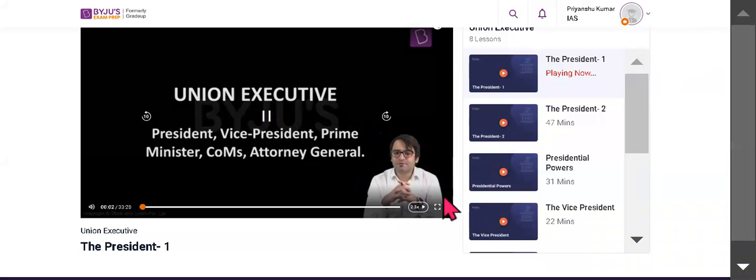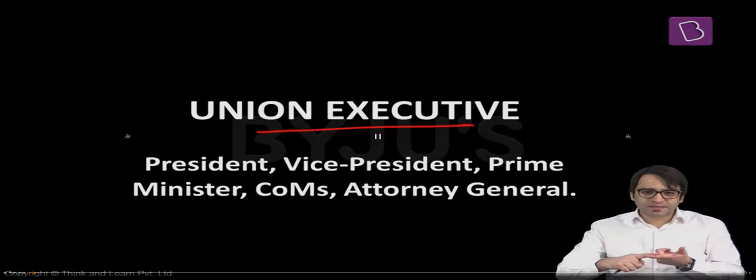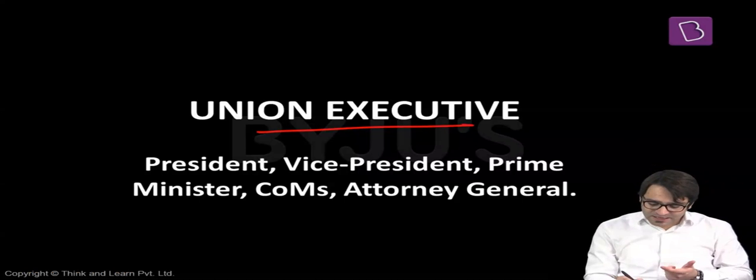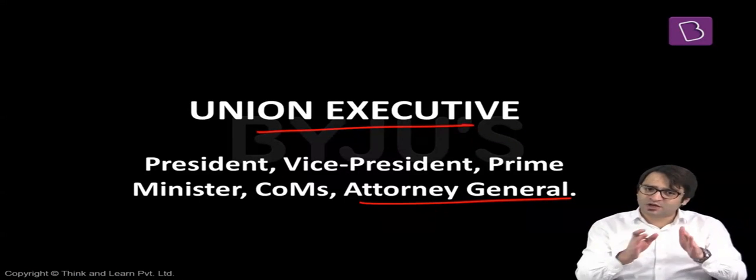In this lecture, let us discuss part 5 of the Constitution of India, and we are talking about Union Executive. Who all are part of the Union Executive? President, Vice President, Prime Minister, the Council of Ministers of the Prime Minister, as well as the Attorney General of India. You have to be absolutely sure who all are part of the Union Executive because there can be a prelims-based question in your examination on this particular topic as well.